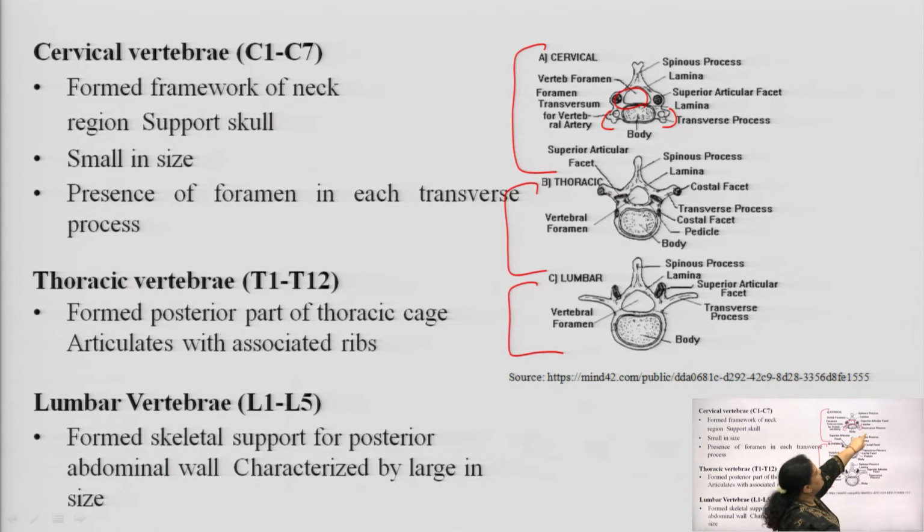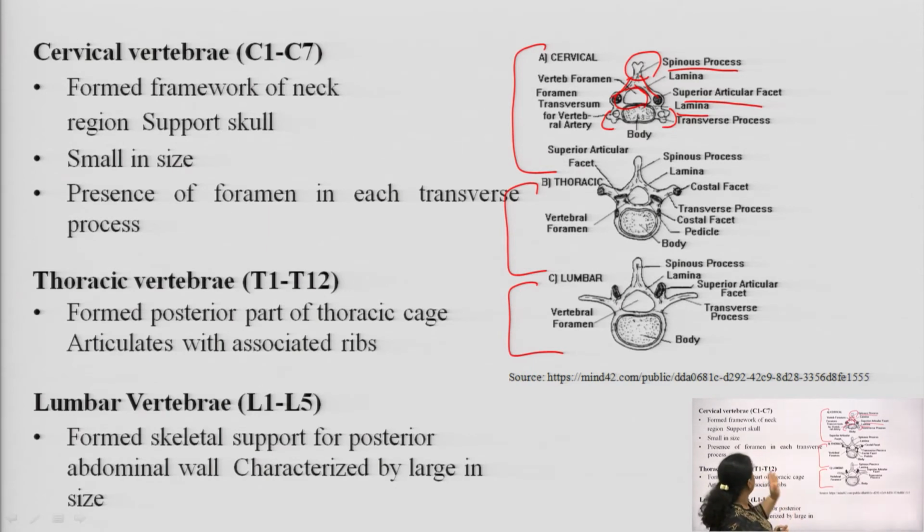Okay. So, on the right-hand side you will see the transverse process, and just above we have a lamina and superior articular facet. The lamina structure, you know, this is the spinous process you saw in the previous slide also. On both sides the spinous process is protruded or elongated with the help of the lamina. That is why the presence of a foramen in each transverse process provides its complete structure to form the C1 cervical vertebra.